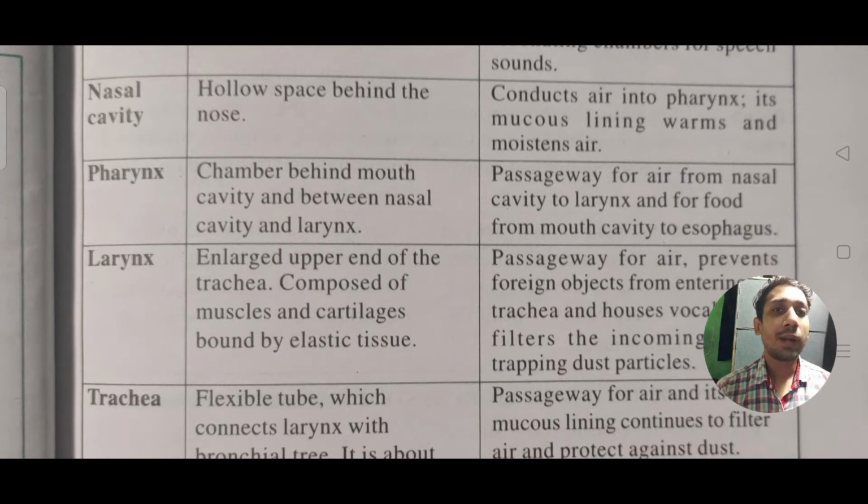Thereafter we go to the pharynx, the chamber behind the mouth cavity and between the nasal cavity and larynx. It is a passage between the mouth and the larynx, and it is also the passage for food from the mouth cavity to the esophagus.